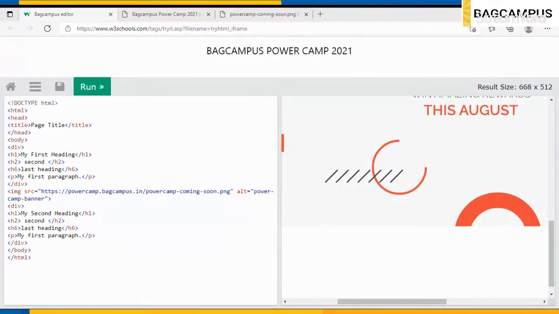Then we have the link tag. For example, in your mail you can see a link that takes you to a website, the YouTube link, right? You just go to that link by clicking on it. That was just an anchor tag. Then we have href.